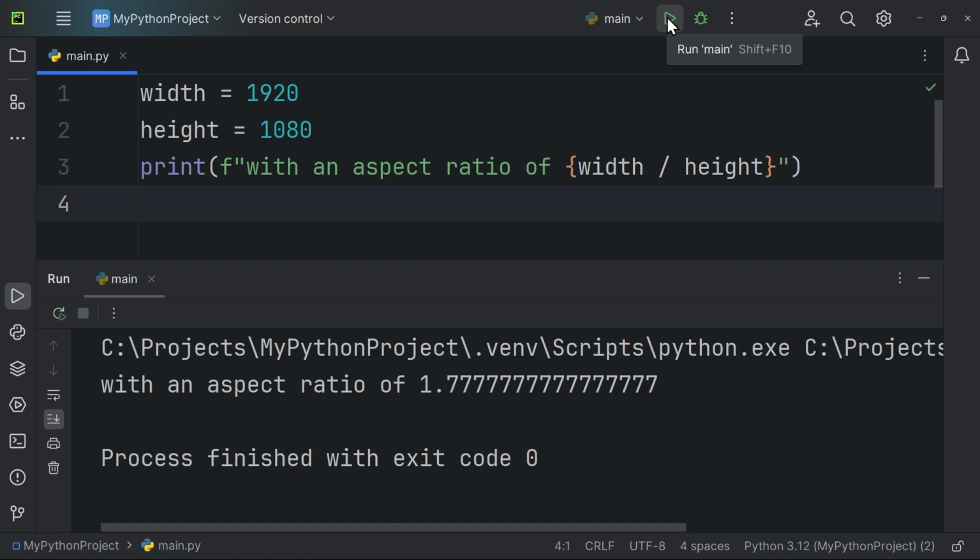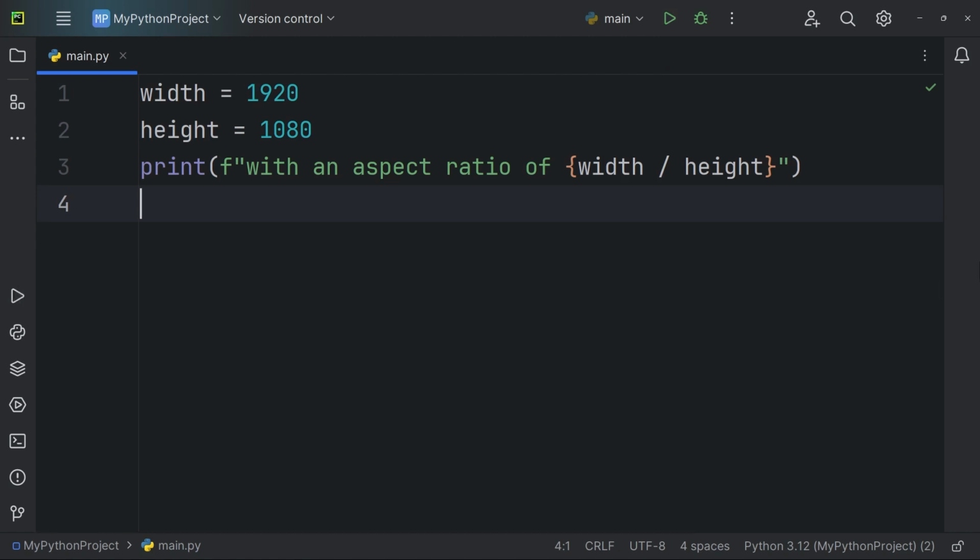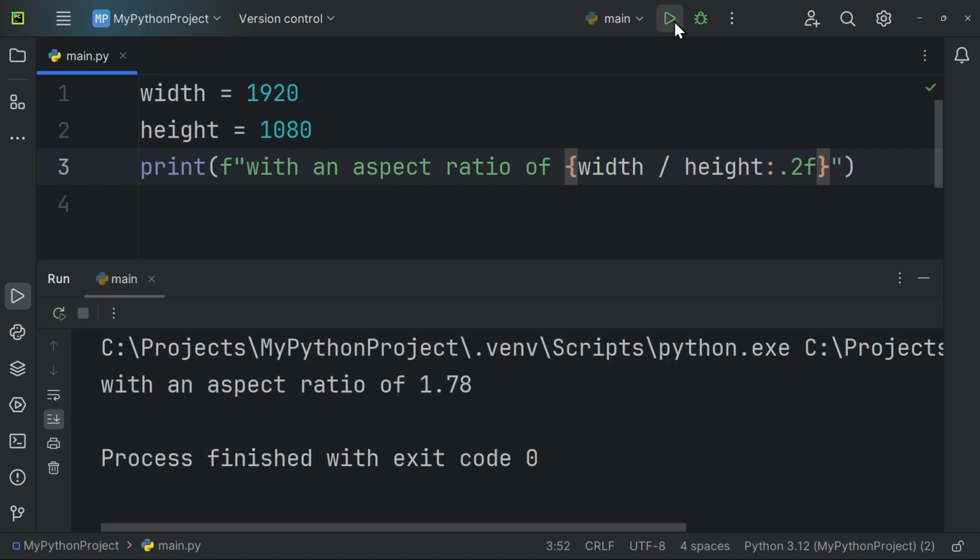In some cases, we don't need such a large number of decimal places. To limit the number of decimal places in an f-string, we can use specifiers, similar to the format method. The colon separates the variable from the specifier. We put .2f. F stands for fixed point number. After execution, the output shows 1.78. The repeating decimal was rounded to 2 decimal places, so 1.7, repeating sevens became 1.78.